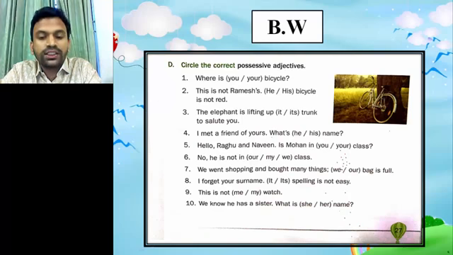Here number 10, now we know he has a sister. What is she or her name? Here she is a pronoun and her is the possessive adjective, so the right answer will be her. What is her name?